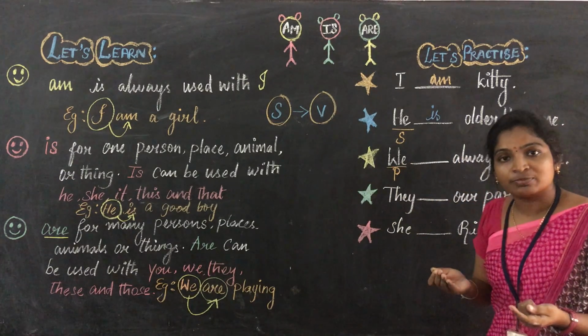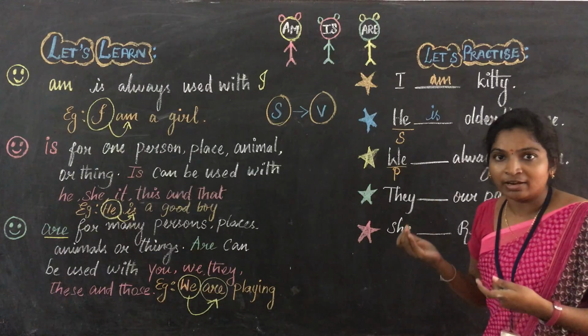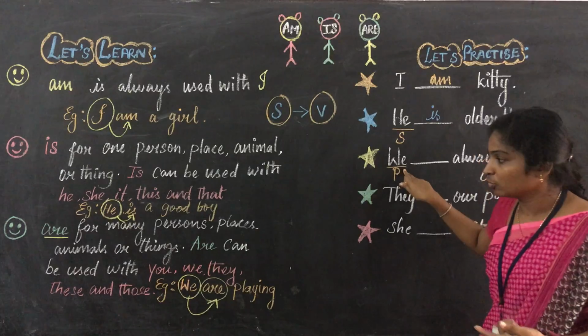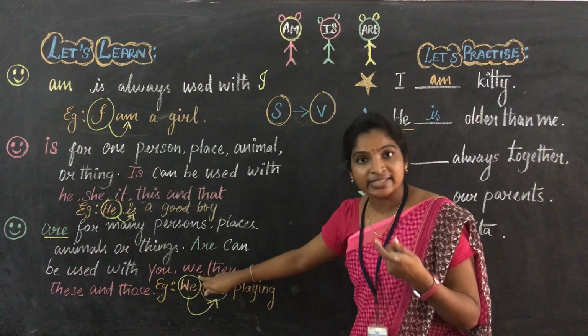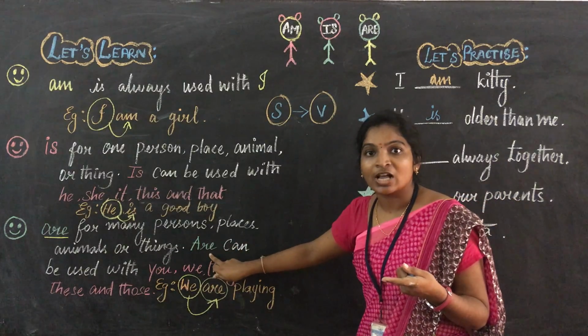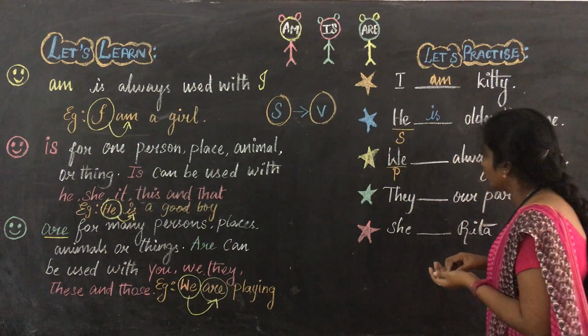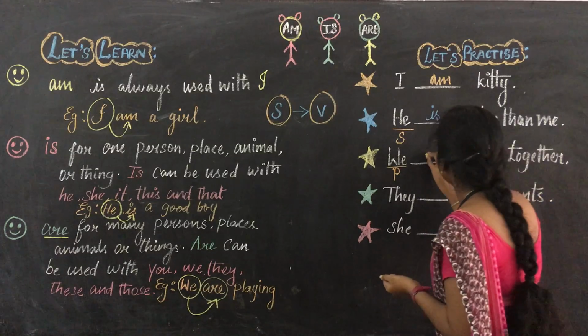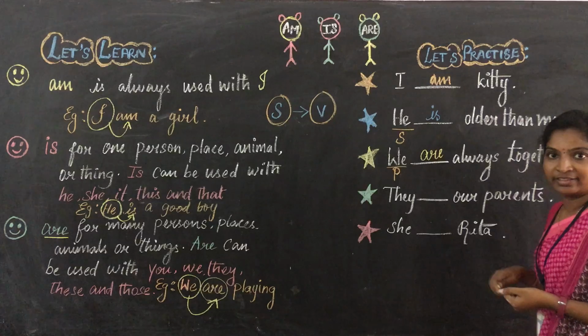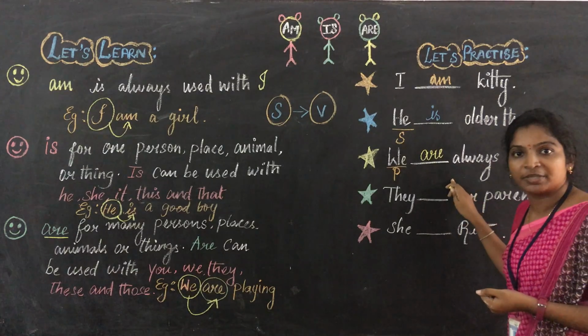For a plural subject, we have to use the plural verb. If you got we, what verb we have to use? Are. So here write are. We are always together. Are you clear with the third example?